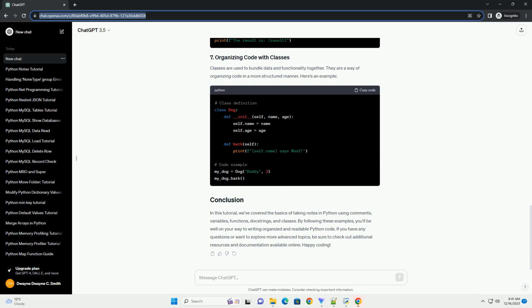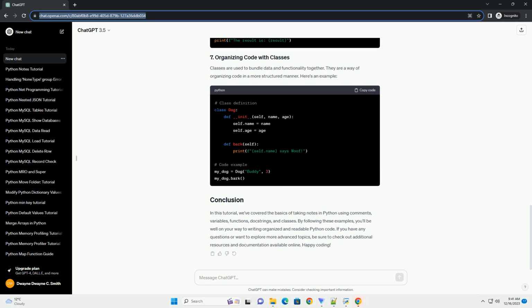Here's an example. Classes are used to bundle data and functionality together. They are a way of organizing code in a more structured manner. Here's an example. In this tutorial, we've covered the basics of taking notes in Python using comments, variables, functions, docstrings,